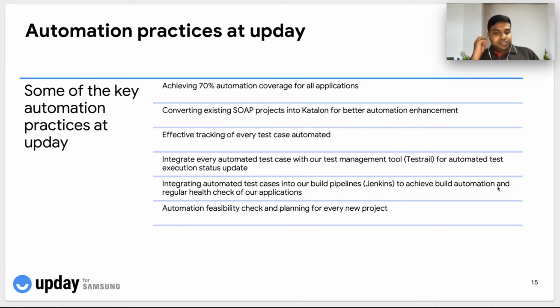The last practice is to do an automation feasibility check and planning for every new project that is part of Upday. Whenever a new project or application comes up, we do a complete feasibility analysis on what can be automated and what cannot be automated, and add it to our automation plan, wherein we plan the scripting of scenarios and add the new project to our repository, tool and framework, etc. This feasibility check is done for every new project that is part of Upday.